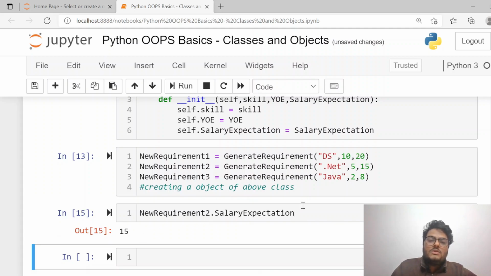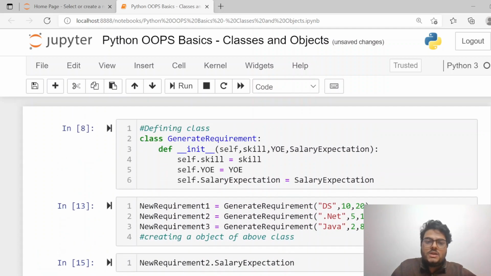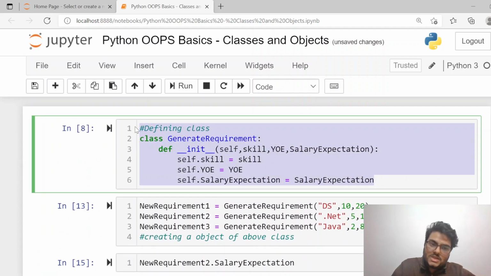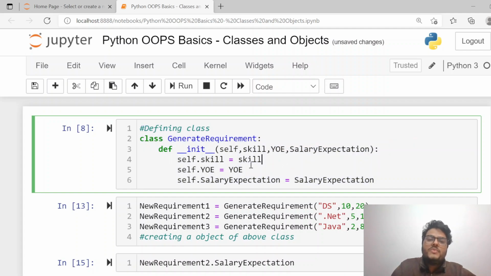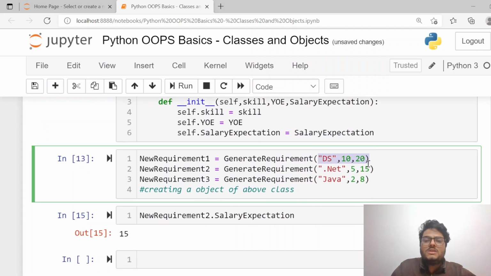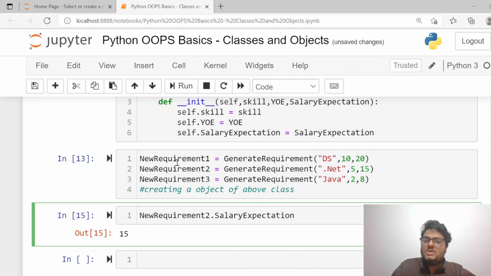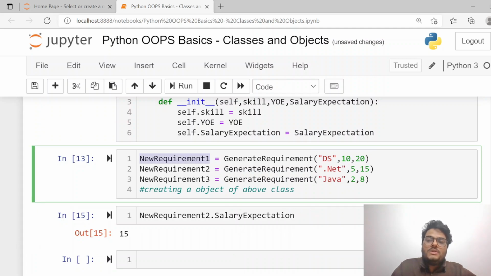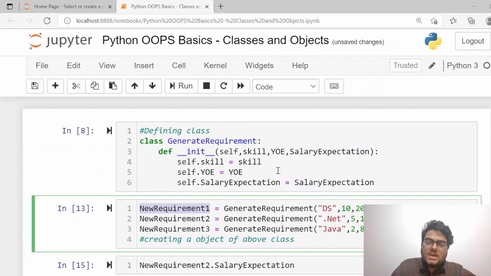15. So what we are doing here, we are creating a blueprint which is known as class, and in the class whatever objects will get created, that object will have some properties. What are the properties? Skill, years of experience, and salary expectation. So every time I want to create an object of the class, I have to pass these 3 things, and then I can very well use these objects. Okay, this is the basic of what you call as class, objects, attributes.